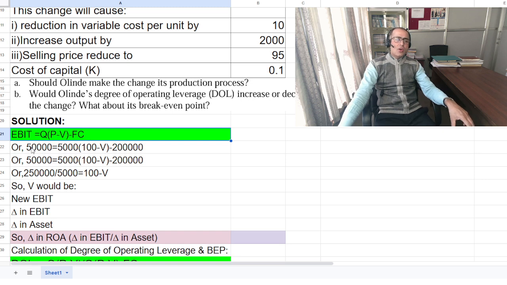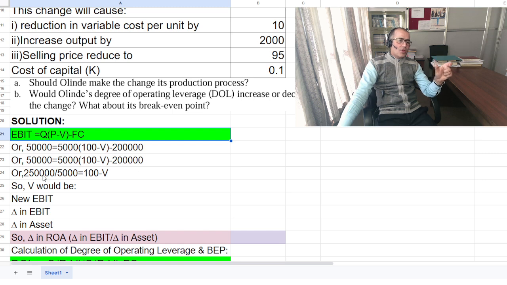So put the value of EBIT which is given $50,000, and Q is given 5,000. Selling price per unit, which is noted by P, is 100. We don't have V, and the fixed cost is 2 lakh. Now once you solve this, then this will be 50,000 plus 2 lakh equals 5,000 times (100 minus V).